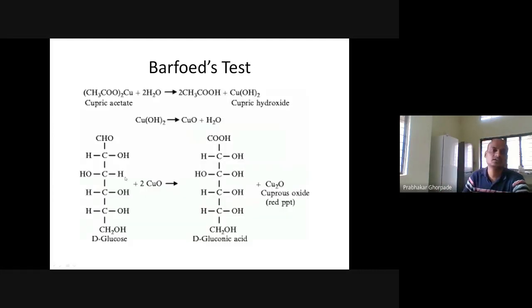So what is the principle? We have cupric acetate here. In the presence of water, it gives cuprous hydroxide. The cuprous hydroxide on dissociation gives cupric oxide and water. Glucose in the presence of cupric oxide gives gluconic acid plus cuprous oxide. So this reaction ultimately happens: glucose combined with this oxide gives gluconic acid plus cuprous oxide. So this test is positive for this one, and this indicates the positive test.